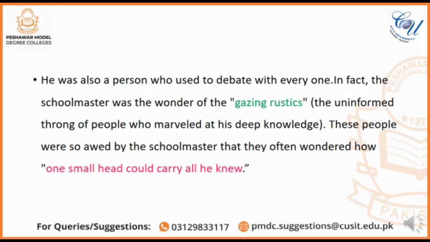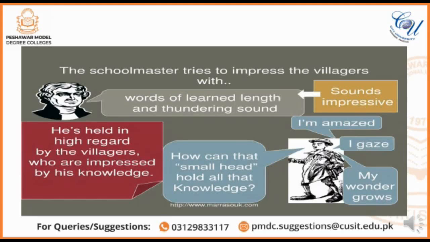This is the most common line of this poem: how one small head could carry all he knew. How in his small head he has so much knowledge. So he used to express his feelings by explaining to them that he knew much more than them, and he used to show that he was going to impress them with something unique and everything.